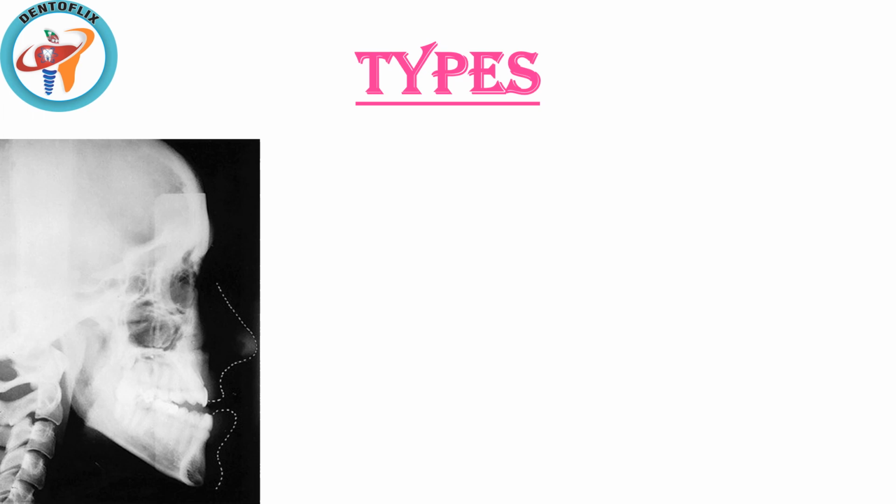Types of macrognathia. True macrognathia. When the jawbone is abnormally large in size, in true sense it is called true macrognathia. यहाँ पर कोई illusion effect नहीं होता, यहाँ पर jawbone larger size की होती है, larger size की ही दिखाई देगी.